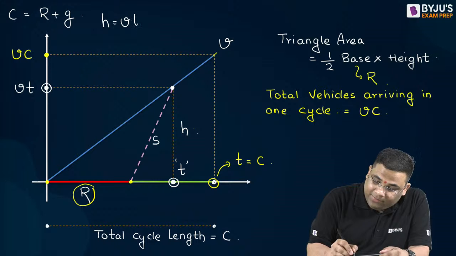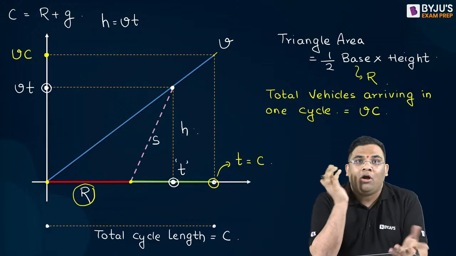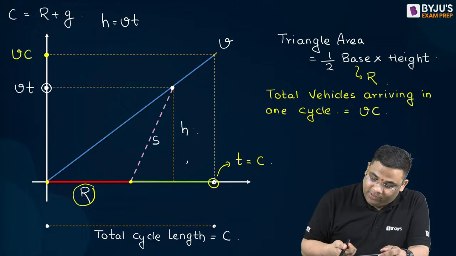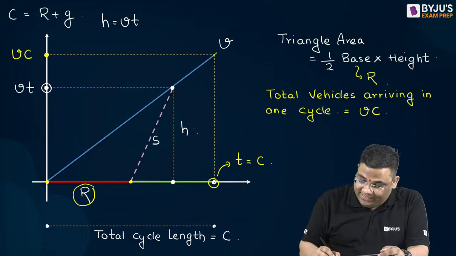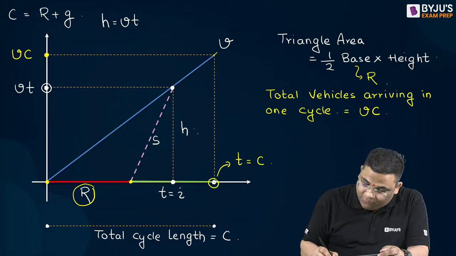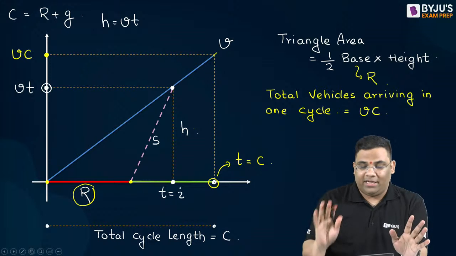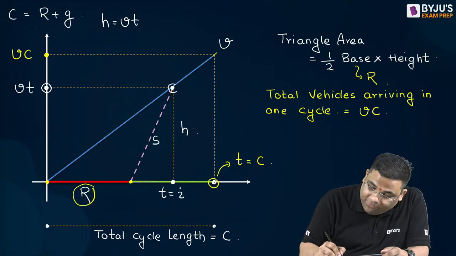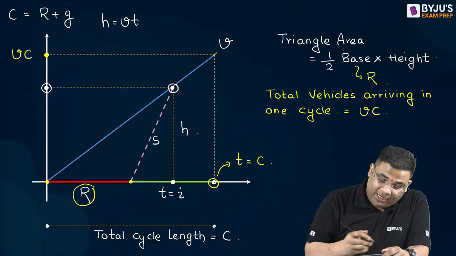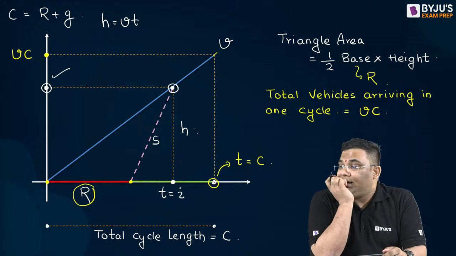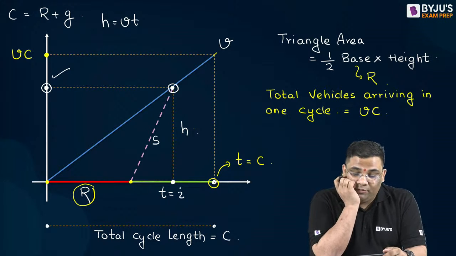Understood or not? If not understood, then tell me. Suppose I am giving some other name. Suppose I am giving t is equal to I, where the vehicle arrival and vehicle departure are same. Suppose t is equal to I. Then what will be this value? Tell me.